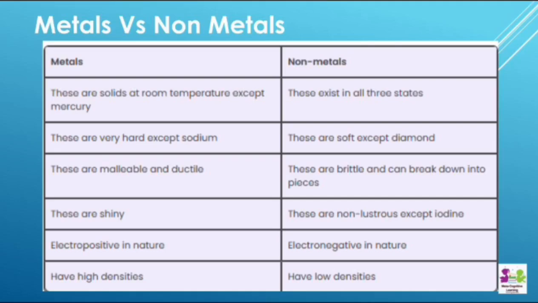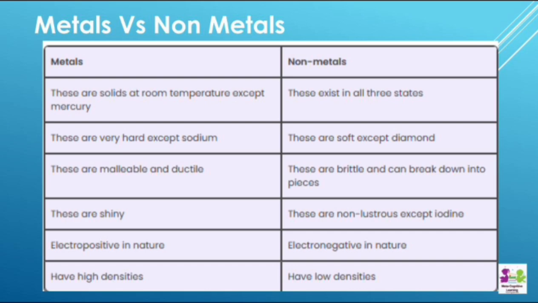Hey students, so today we are going to talk about the difference between metals and non-metals. Metals are basically solid at room temperature, with one exception: mercury is liquid at room temperature, whereas non-metals exist in all states, primarily in the gaseous and liquid states, and also in the solid